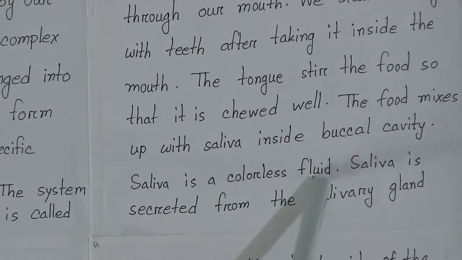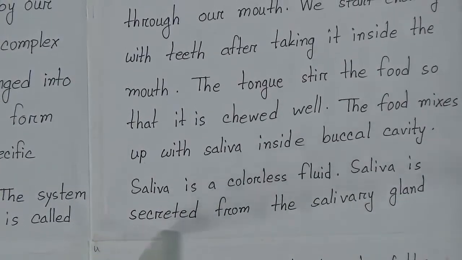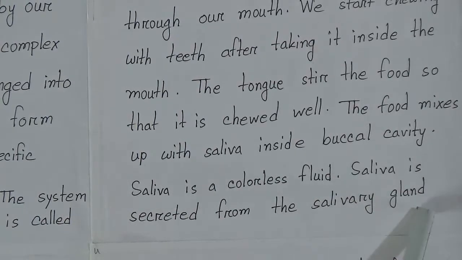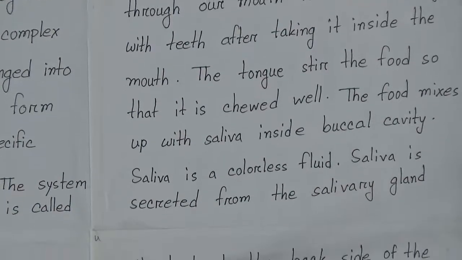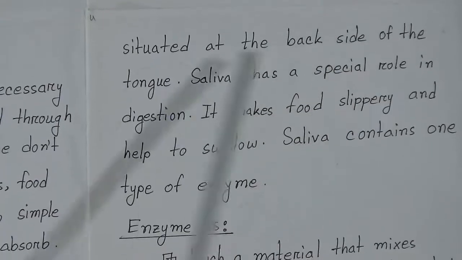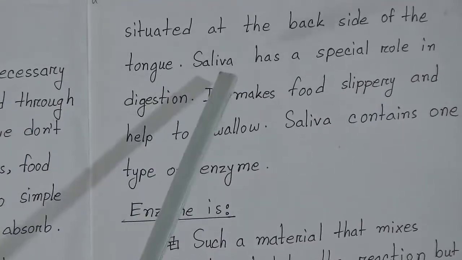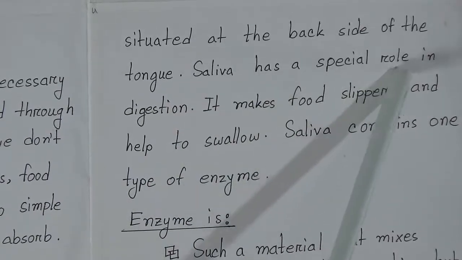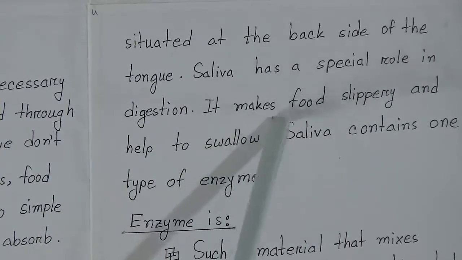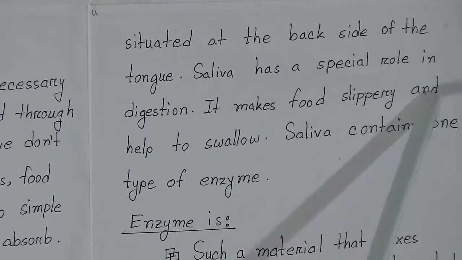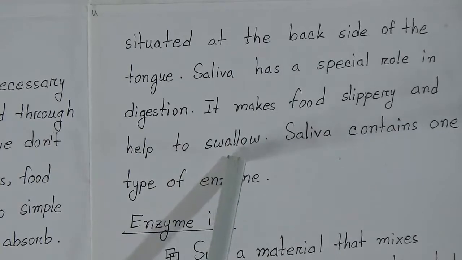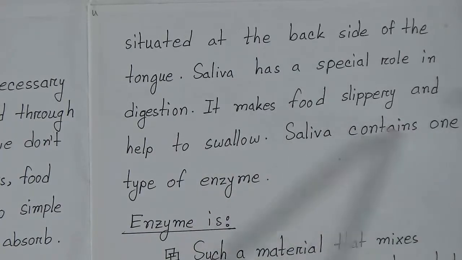Saliva is a colorless fluid. Saliva is secreted from the salivary glands situated at the back side of the tongue. Saliva has a special role in digestion. It makes food slippery and helps to swallow. Saliva contains one type of enzyme.